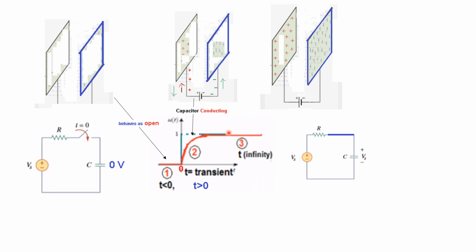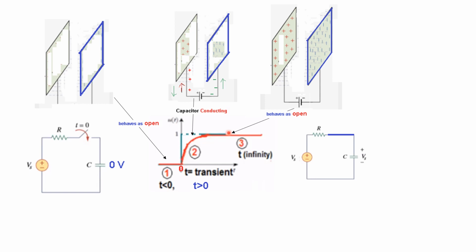But in this case, because the plates are fully charged, no charge is flowing in the wire even, and therefore we say that the capacitor is now behaving as an open circuit or open. So in this region we are now here, and the capacitor behaves as open when it is fully charged. So I hope this gives you some idea about the capacitor being open and capacitor conducting.